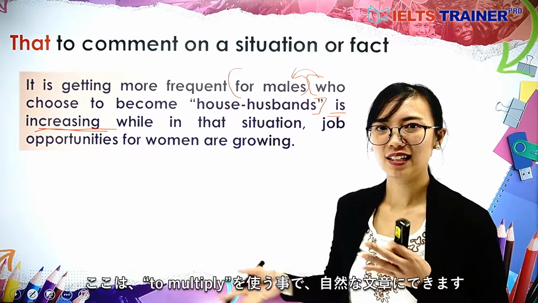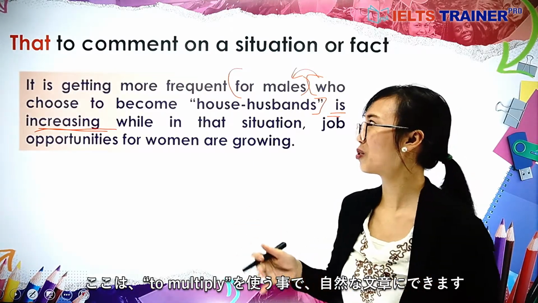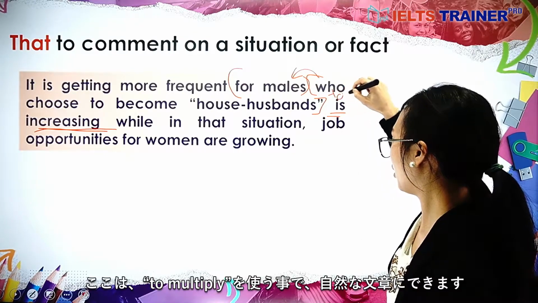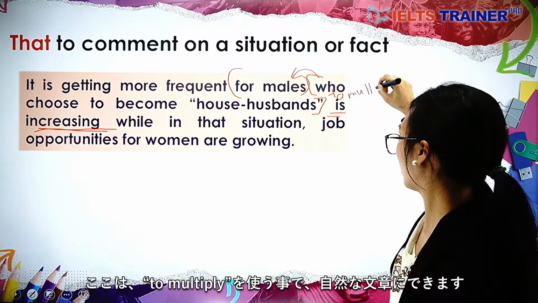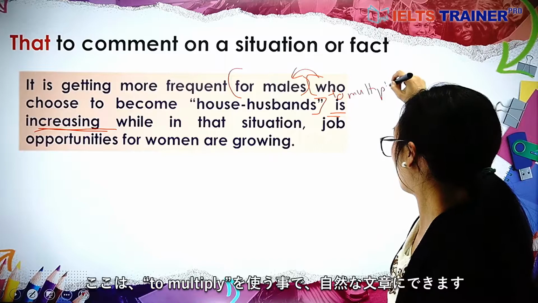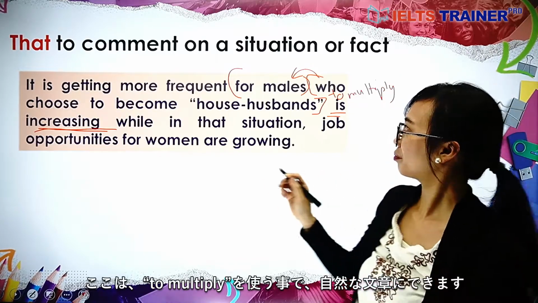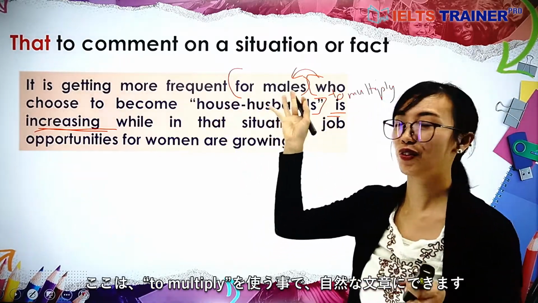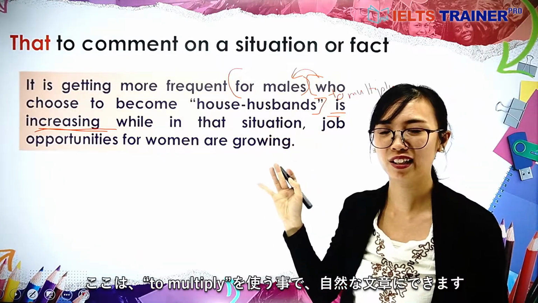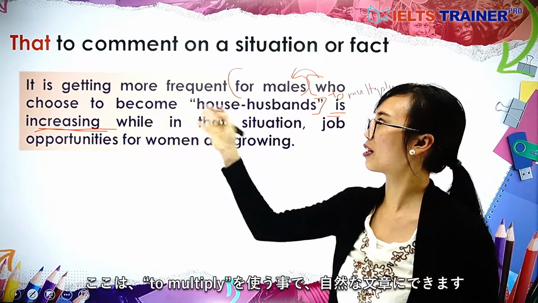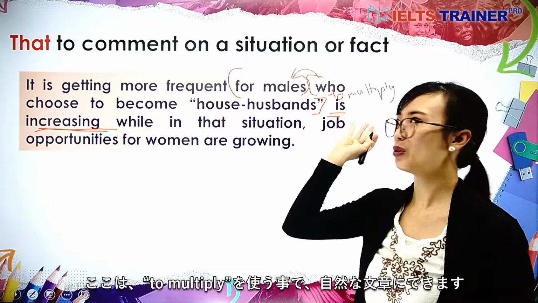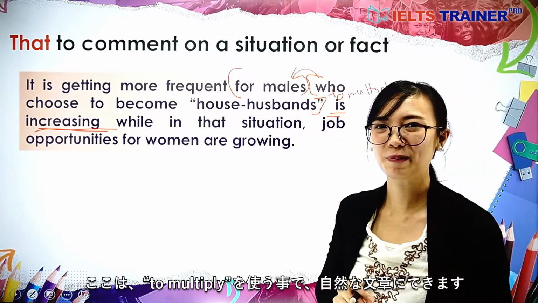So it is better actually to use to multiply, so that we may complete the expression for someone to do something. For males who choose to become house husbands, to multiply.